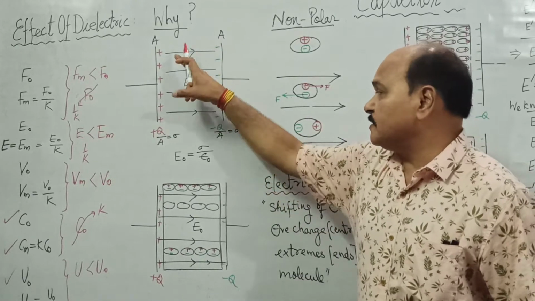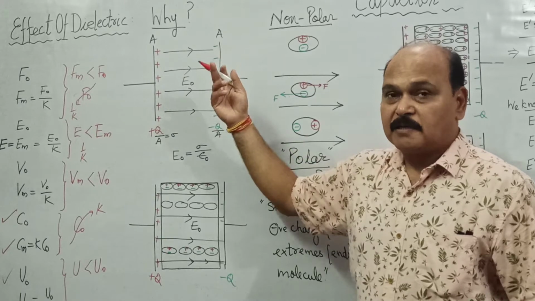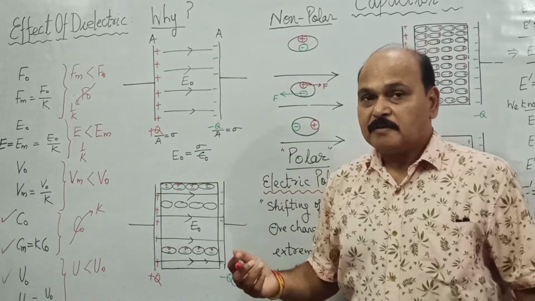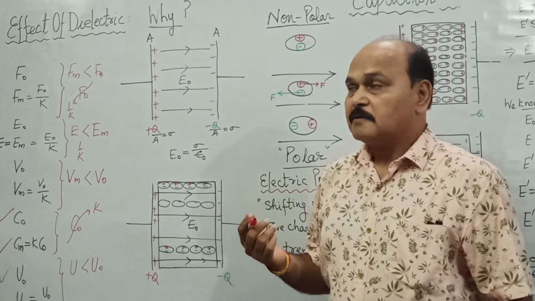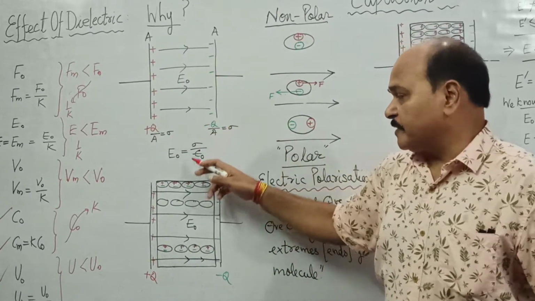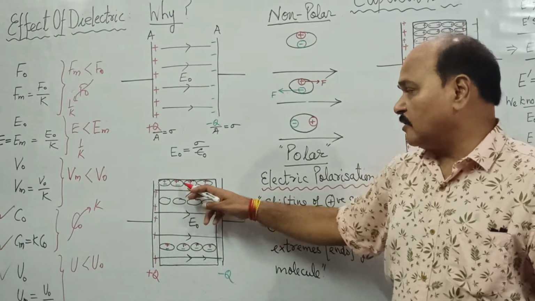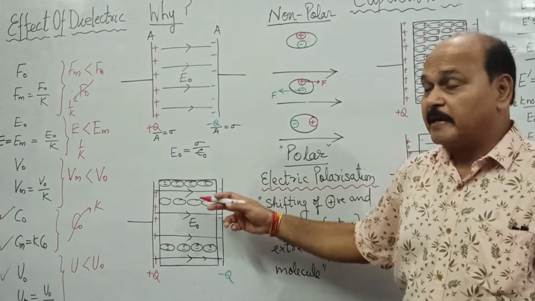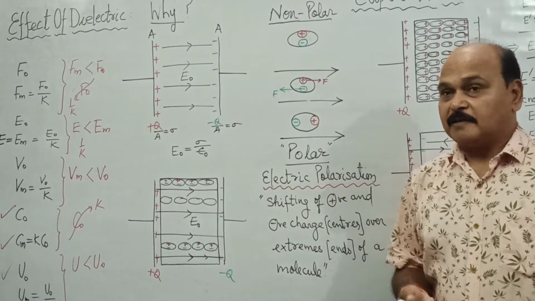Now, suppose this space is replaced by a dielectric. When we say dielectric, by default it means a non-metal, a bad conductor. So when we replace this medium by a bad conductor, the whole space is filled like this. These are the molecules of the dielectric. What is the status of the molecules of a bad conductor?